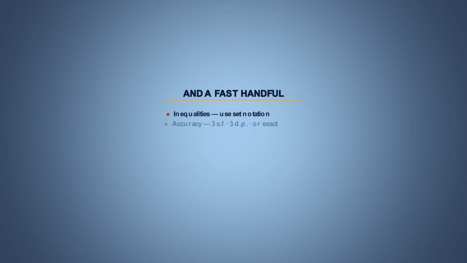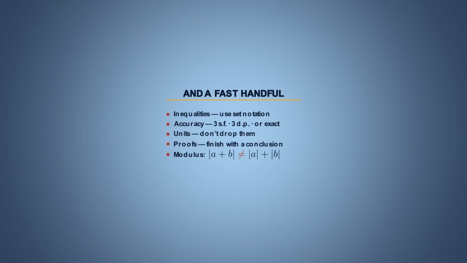And a fast handful that turn up again and again. Inequalities not written in proper set notation. Answers not given to the accuracy asked for. 3 significant figures, 3 decimal places, or an exact value. That's an extremely important one. The other one is forgetting the units. Finishing a proof without a concluding statement. And messing up the modulus, i.e. treating it as if the modulus of A plus B equals the modulus of A plus the modulus of B, which it doesn't. None of these are hard, but every one of them is a mark.